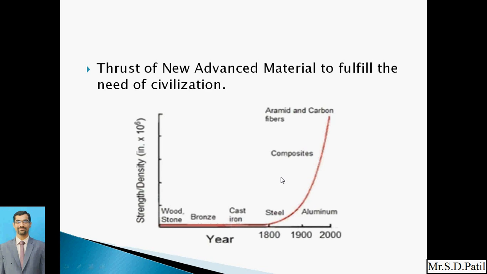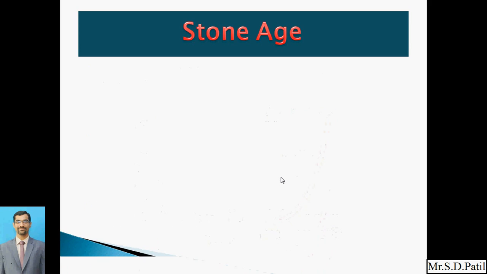So we can manufacture the same application with the same strength, but only we need to change the material. That's why the material is a very important parameter in engineering.